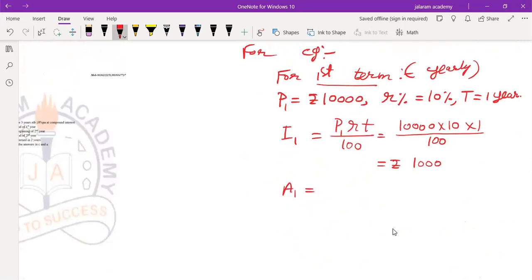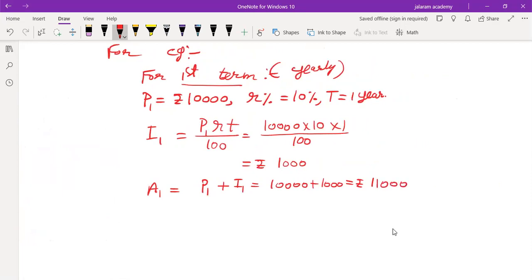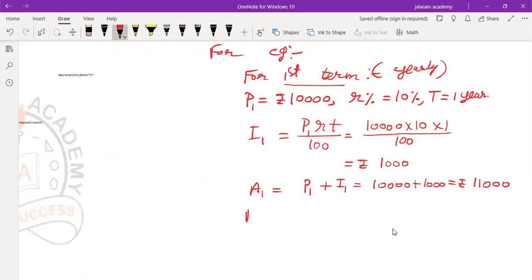Now I have told you, first of all, this will be added to the principal, and that amount is called the amount after 1 year. A1 means amount. Amount means the sum which is obtained by adding principal to the interest. Okay. So amount after 1 year is principal for the first year plus interest for the first year. That is 10,000 plus 1,000 equals rupees 11,000.